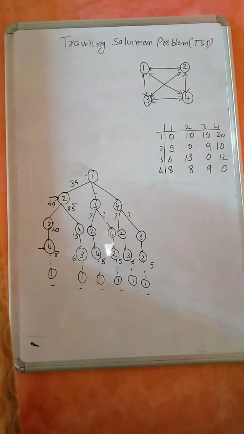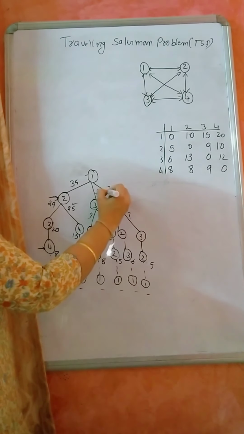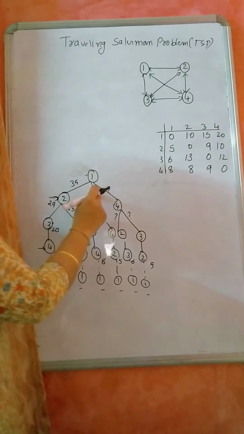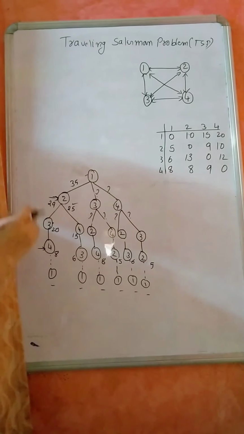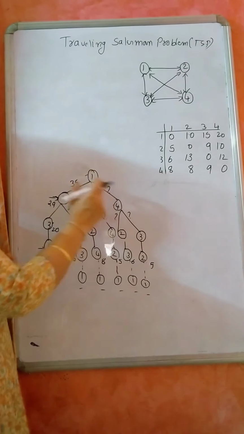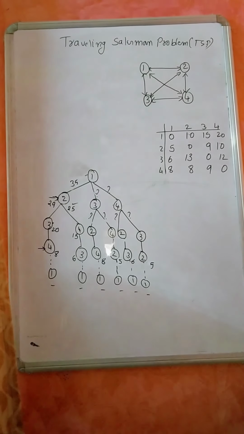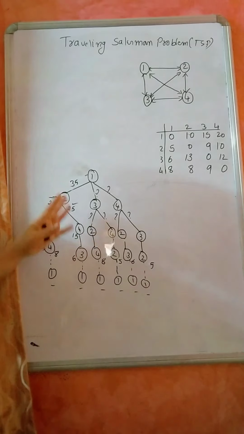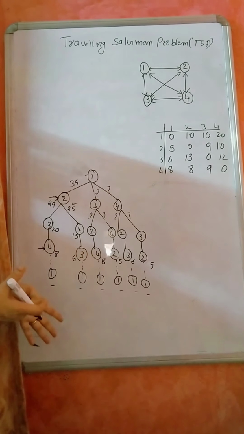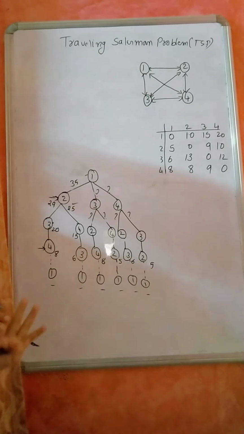It is 35. Now I'll compute how much is this, how much is this. So whichever is the minimum among these, I am considering that. I have to calculate how much this is, and among these three, whichever is the minimum, I am considering that one. I am not explaining the brute force technique here. Brute force technique, I already told you the different options of the brute force.